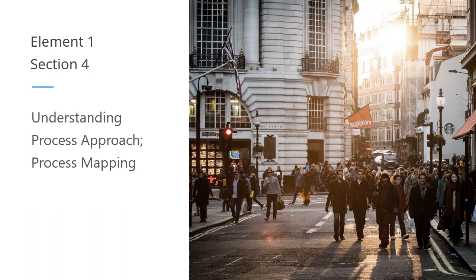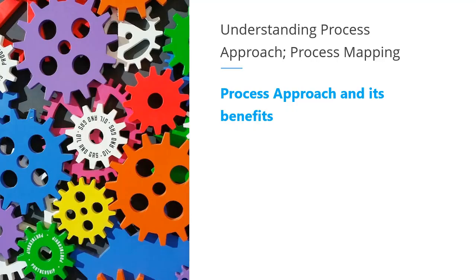In section 4, we shall discuss the significance of using process approach for OHS management system performance and auditing. We shall also discuss process mapping or process flow diagram and how they can be used for improving OHS management systems efficiency and effectiveness. Although ISO 45001 has not specifically mentioned the process approach as is mentioned in ISO 9001, I believe understanding the process approach will help you as future auditors to conduct audits having value addition.